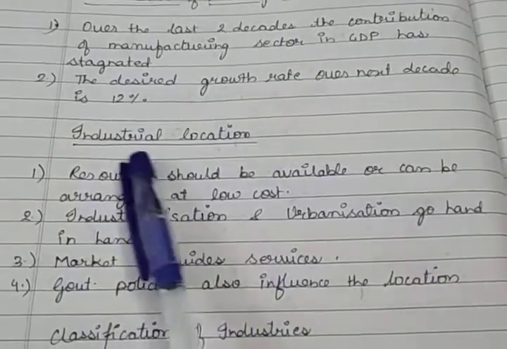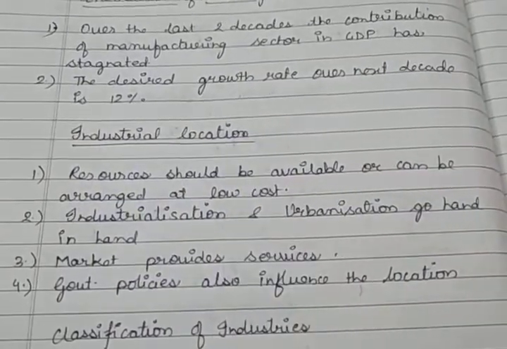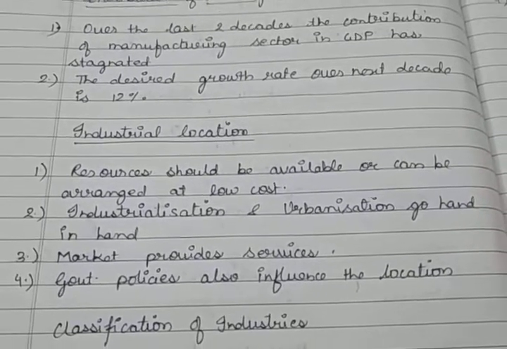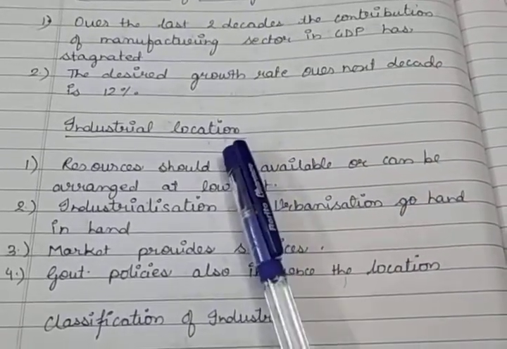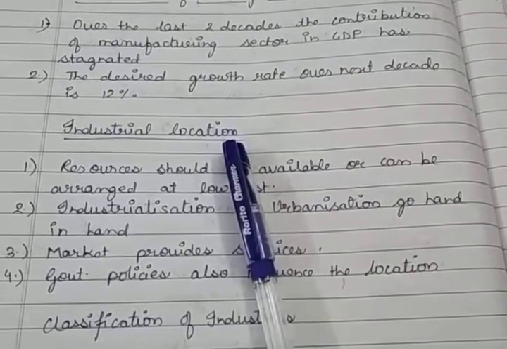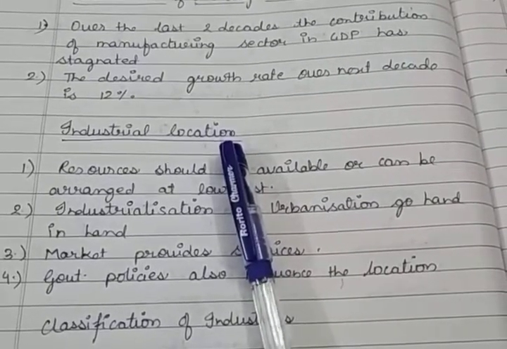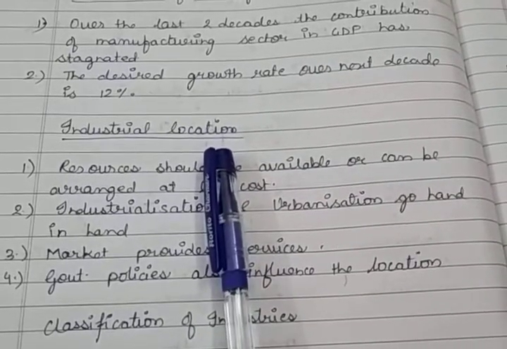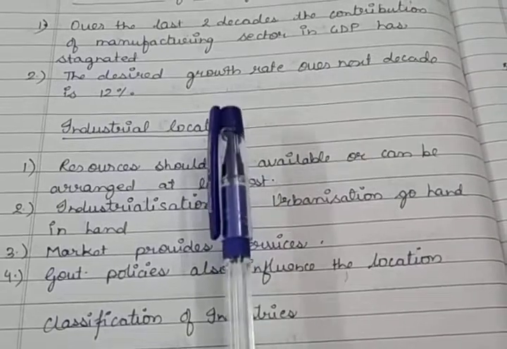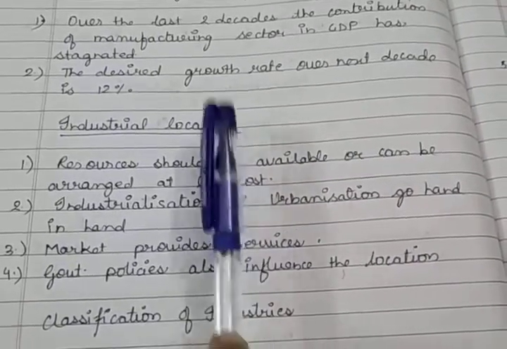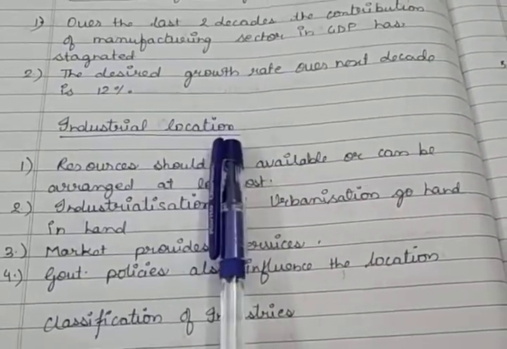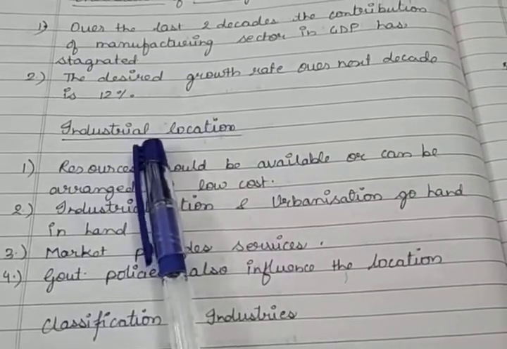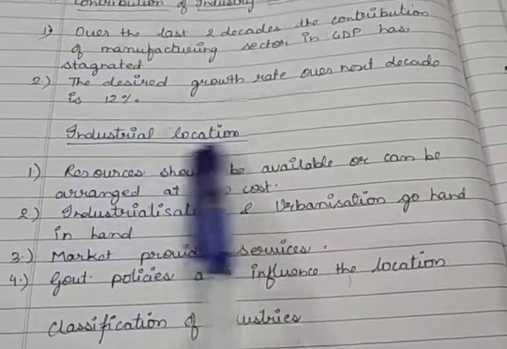Now the next topic is industrial location. Whenever entrepreneurs are trying to set up their industry, they try to find all the resources or inputs at a nearby place, and the location of the industry is affected by the availability of raw material, labor, capital, electricity, transportation facilities, and market accessibility. All these factors affect the industrial location.